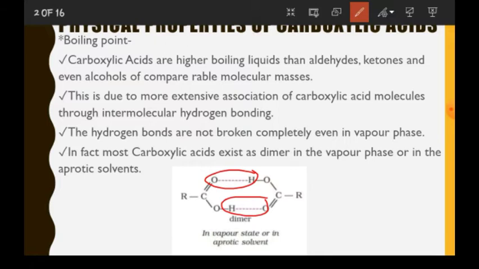This is known as dimer. Dimer means two molecules remain associated, and in carboxylic acid dimer is seen in vapor phase as well. So, the boiling point of carboxylic acid is the highest among all the groups that we have studied.